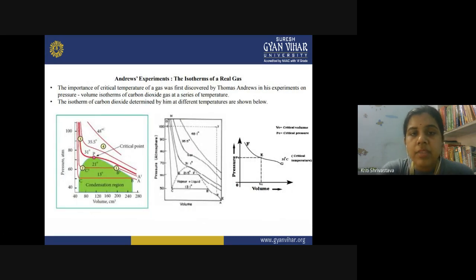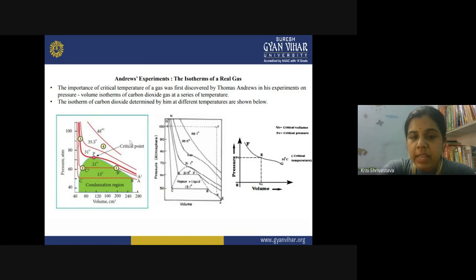Now we have Andrews experiment. Andrews was a scientist and he performed many experiments on carbon dioxide gas, and the graphs obtained were called isotherms. So in the Andrews experiment, let us see what the isotherms of a real gas are. The importance of the critical temperature of a gas was first discovered by Thomas Andrews in his experiments on the pressure volume isotherm of carbon dioxide gas at a series of temperatures.